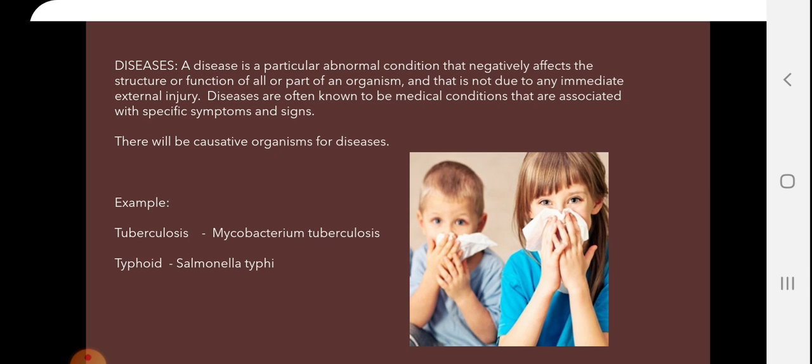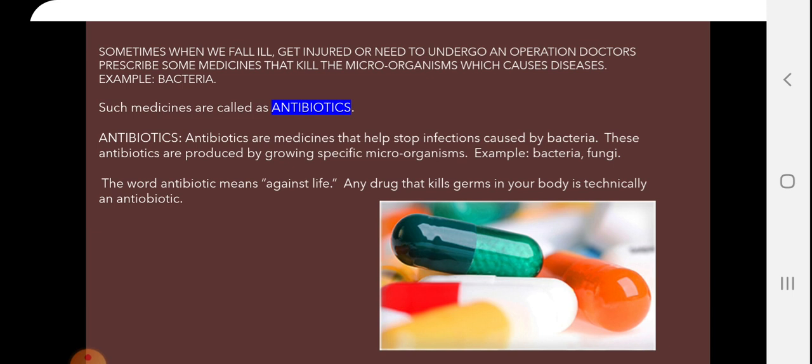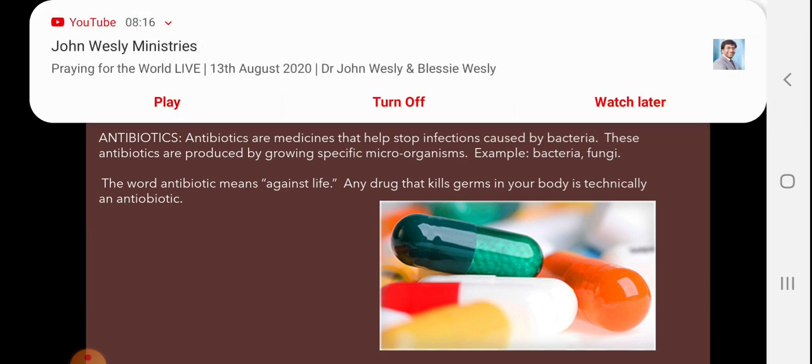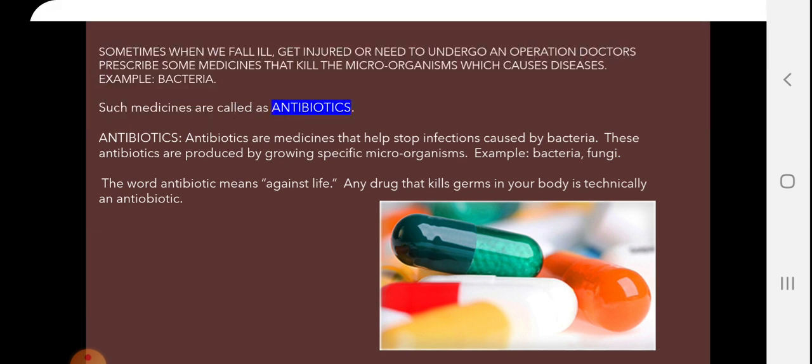So, this is disease. Sometimes we fall ill, get injured, or need to undergo an operation. Doctors prescribe some medicines that kill the microorganisms which cause diseases, for example, bacteria. Such medicines are called antibiotics.